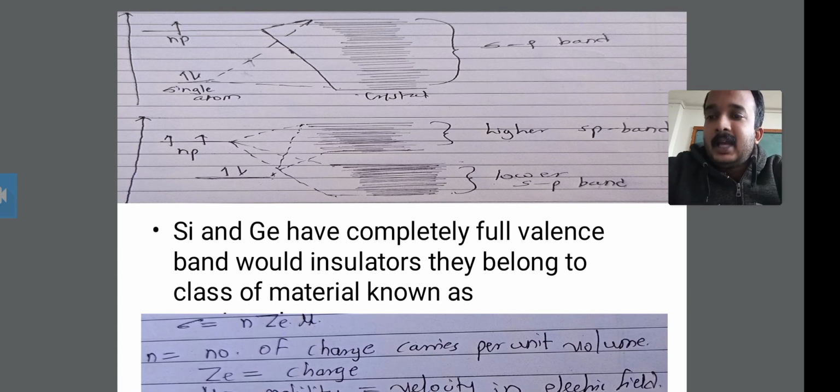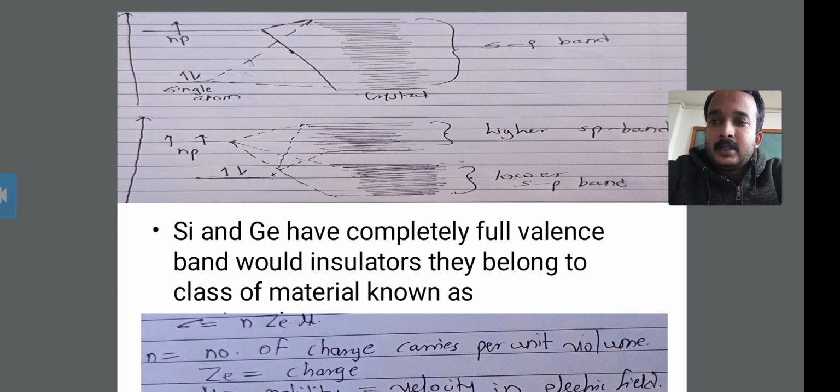Then the second diagram shows the np band containing two electrons, and the s orbital containing two electrons.